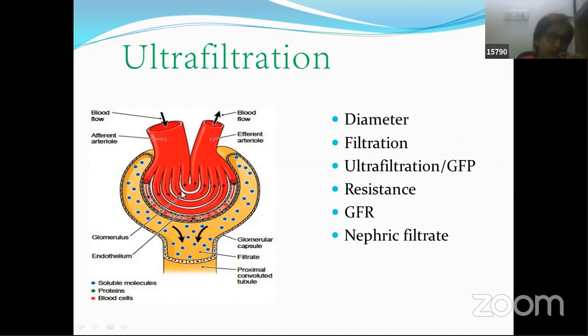So if you are moving very fast and somebody opposes you, resists you, what happens to your speed, to your flow? It becomes less, or you slow down. The same thing is happening over here also. This blood which is flowing with 60 mm of Hg encounters pressure from the opposite side in two different ways.